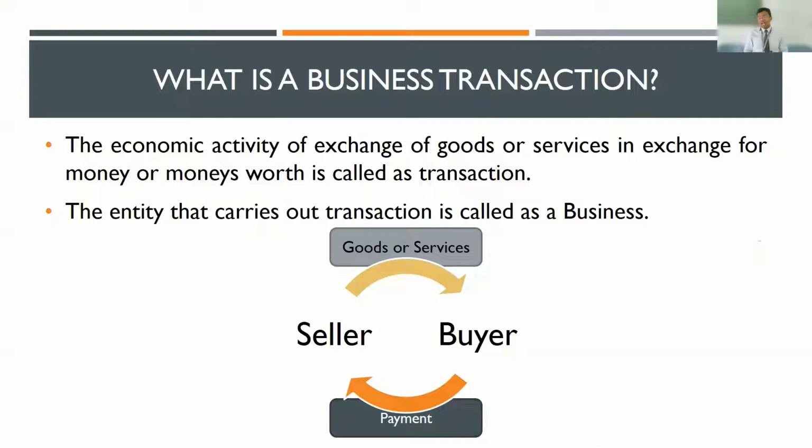In a business transaction, one important aspect we have to remember is there is a seller on one side who has some good or service, and a buyer on the other side who wants the good or service. In return, they are ready to make the payment.